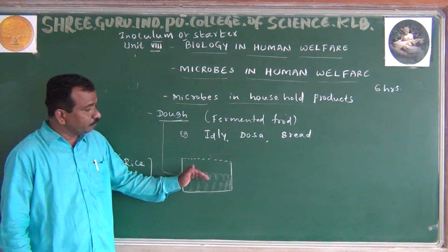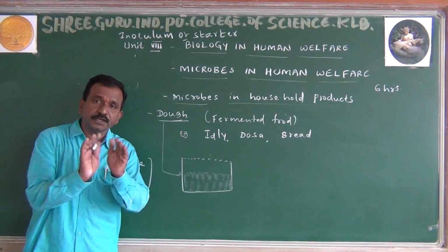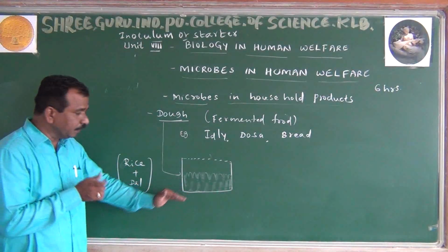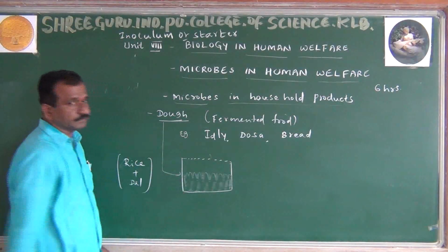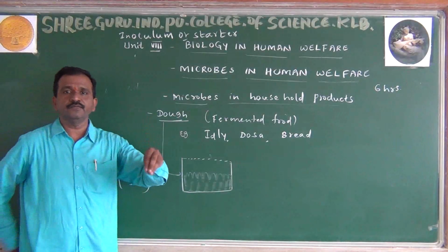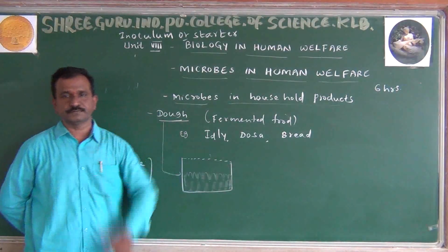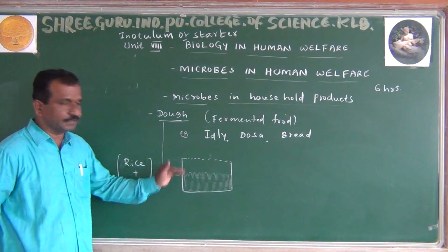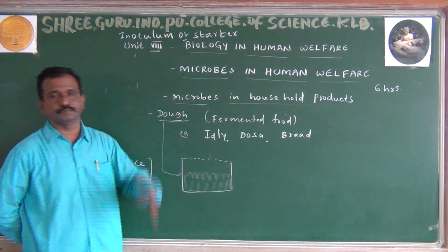So now when we are keeping the mixture of rice flour and the dal, throughout the night we are keeping it means we are keeping it for the fermentation process. When the fermentation process is left, next day morning the flour comes up.